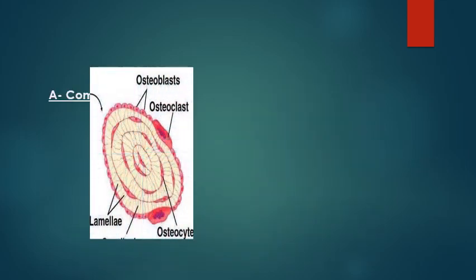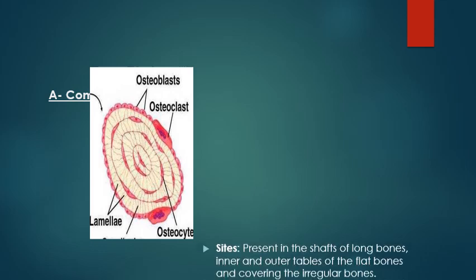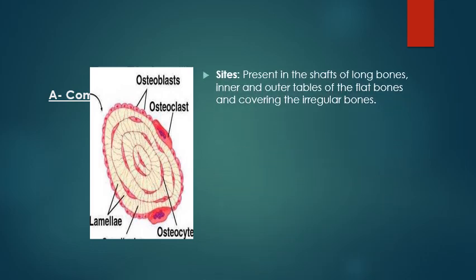The functional unit and the structural unit of the compact bone is called the Haversian system. The compact bone is present in the shaft of a long bone, as well as in the outer and inner table of the flat bone and the outer aspect of the spongy bone in the irregular and flat bones, as the compact bone in the outer shell gives strength to the spongy bone.